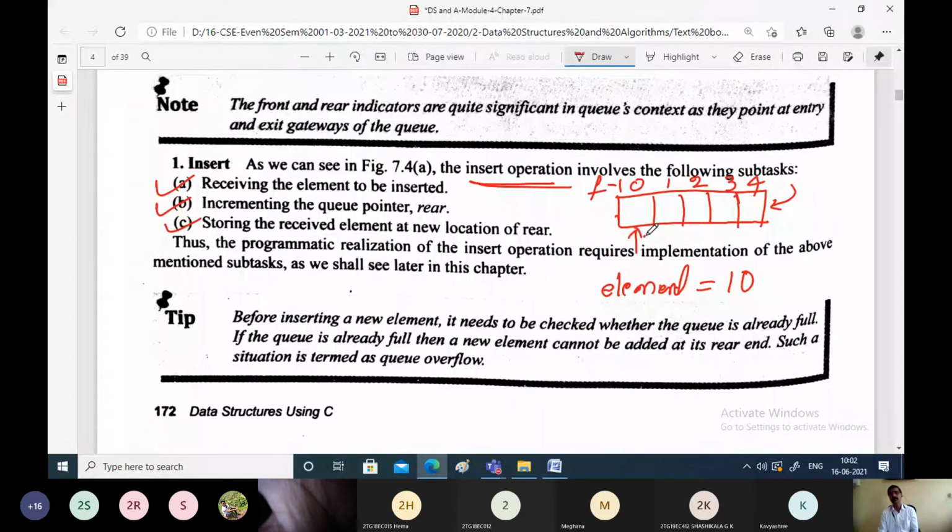Make this rear point to this location now. That is the very first location because the whole queue is empty. Then the third step is to store the received element in the location pointed by the rear. That is 10. And we know that front will always point to the first element. So let us make front point to 0. Now the front pointer is pointing to 10 and the rear pointer is also pointing to 10.